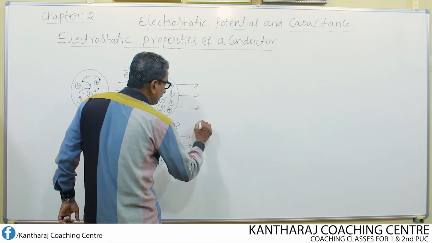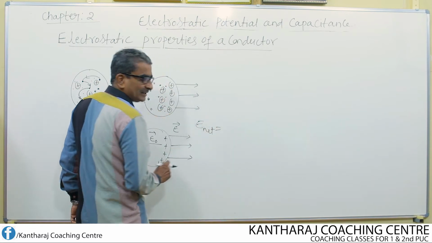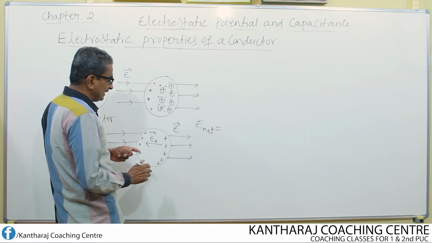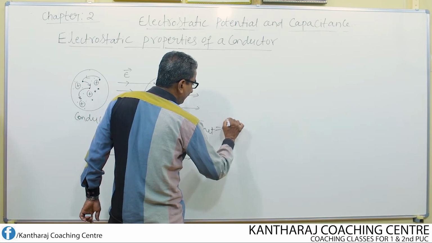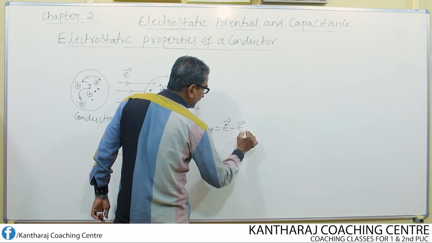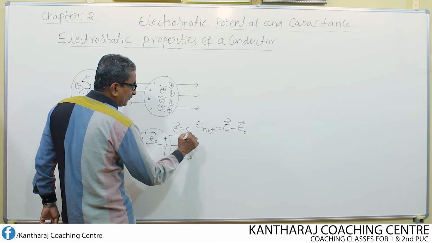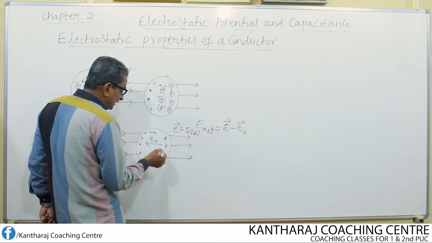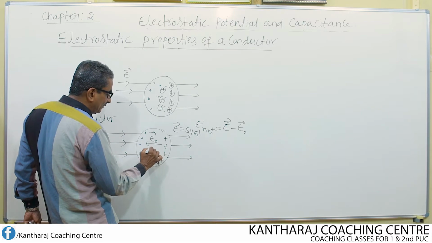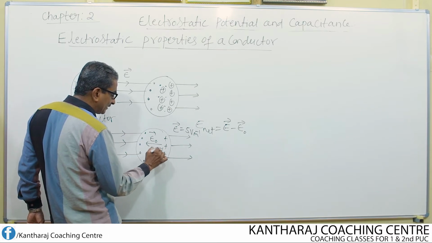Therefore, what is the net field inside the conductor? Net field inside the conductor, E net, is equal to E minus E naught. If you apply an electric field of, let us say, 5 volt per meter, inside the conductor this electric field will also be 5 volt per meter.